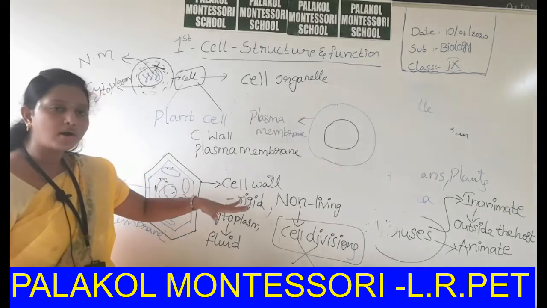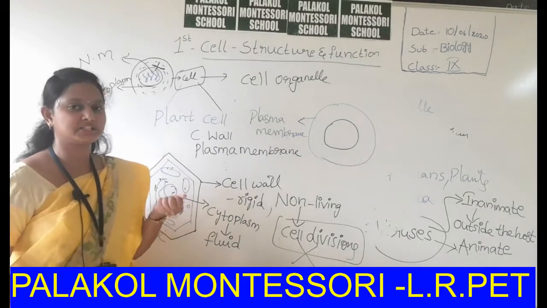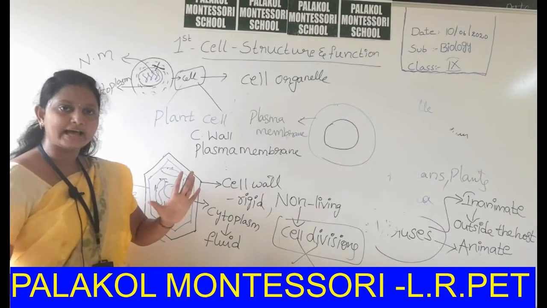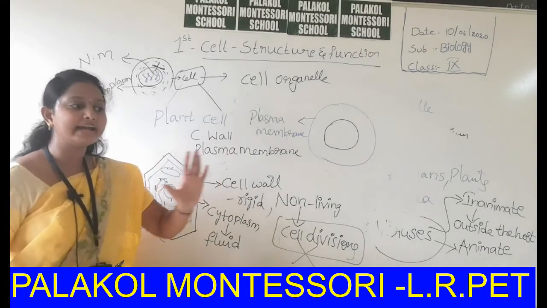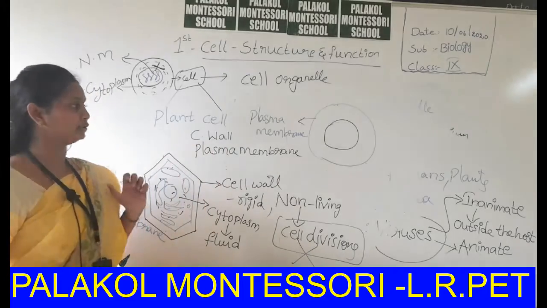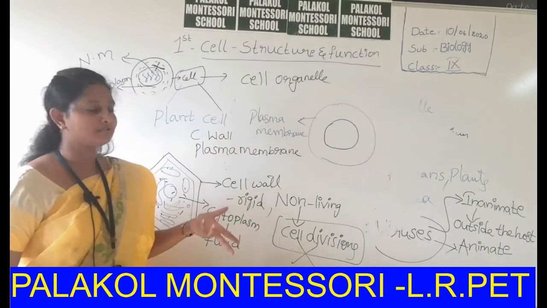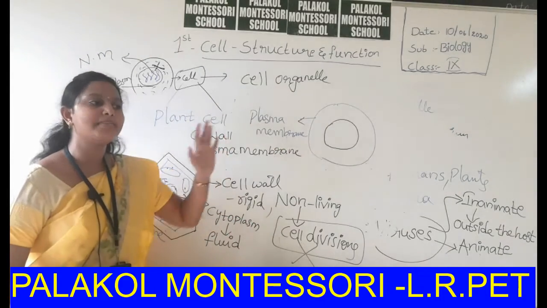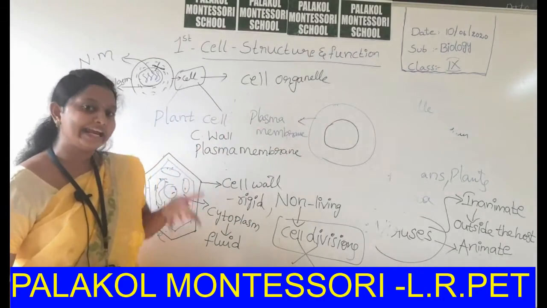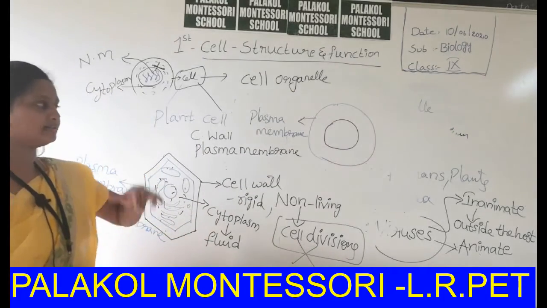Why? Because the cell wall is a rigid structure. It can protect the plant body from mechanical injuries. But the animal cell does not have any cell wall. That's why it can't bear mechanical injuries greatly when compared to the plant cell.